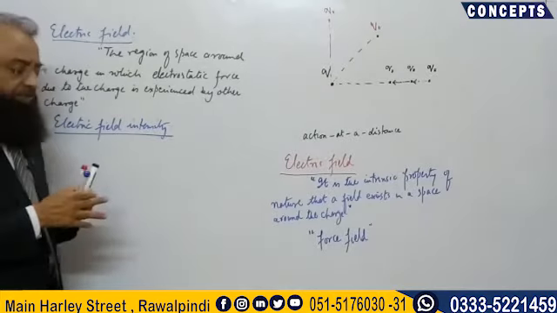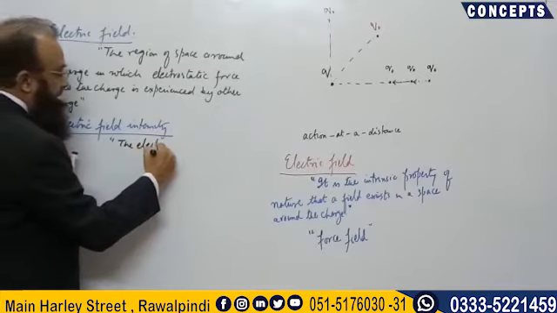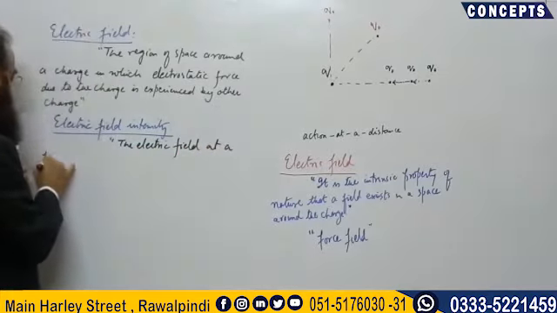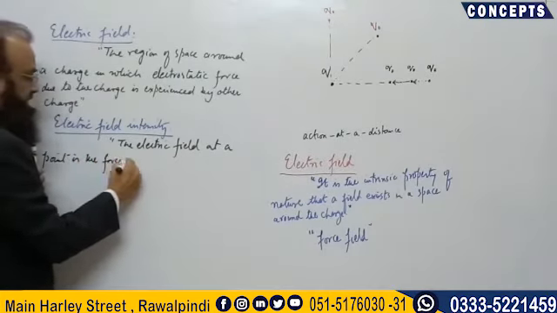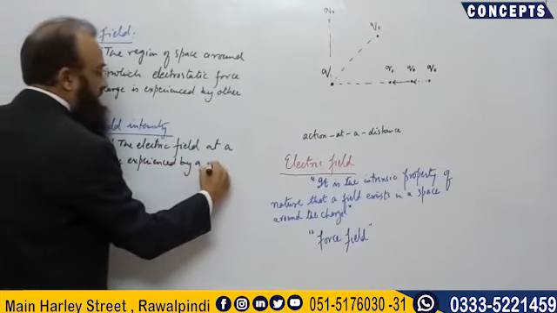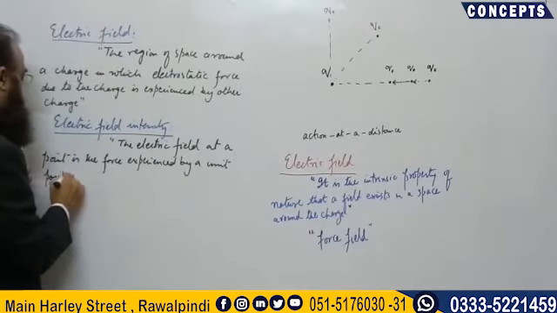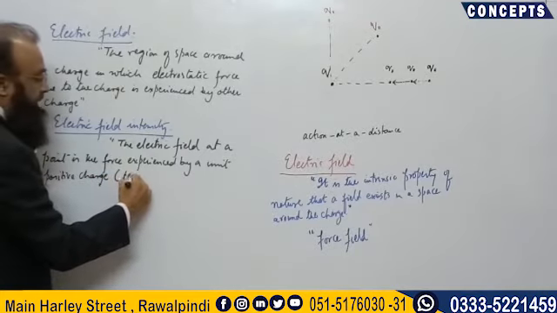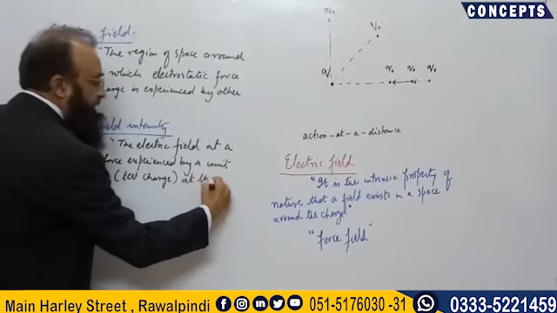So we define this electric field intensity at a point as the electric field at a point is the force experienced by a unit positive charge, usually known as test charge, at that point.